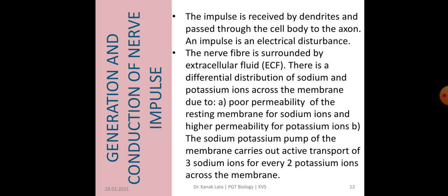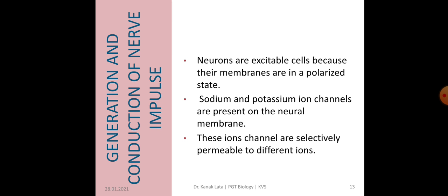And it is also due to the sodium potassium pump of the membrane, which carries out active transport of 3 sodium ions for every 2 potassium ions across the membrane. As we know, neurons are excitable cells because their membranes are in a polarized state, and sodium and potassium ion channels are present on the neural membrane which are selectively permeable to different ions.